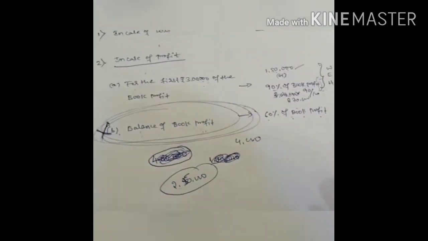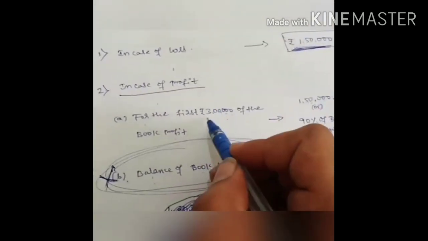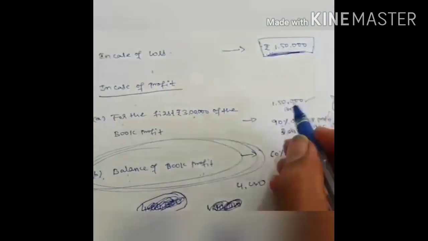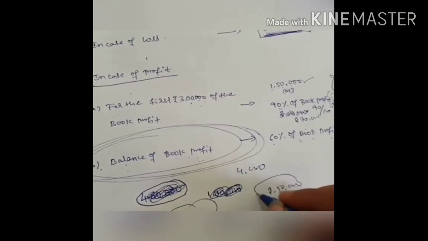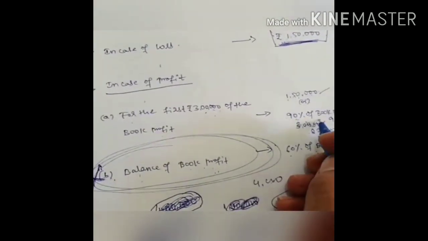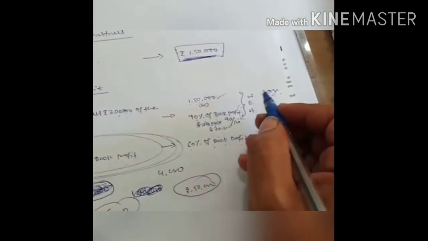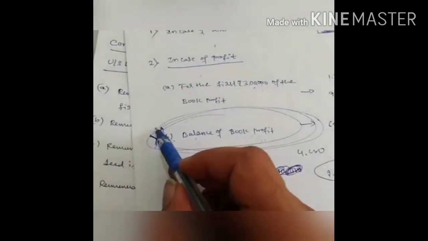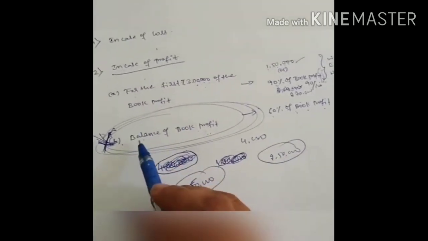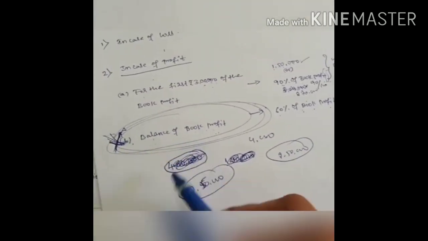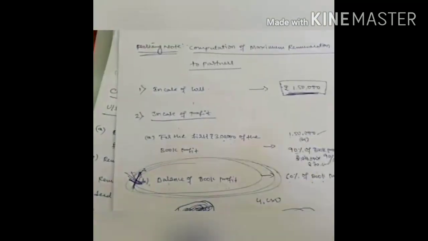In case the book profit of the company is less than 3 lakh, you have to calculate the first, less than 3 lakh, which is 1,50,000. Let's take an example: only 2,50,000 is the book profit I earn. So write 90% into 2,50,000. Whichever is high, that amount you write here. The balance amount will not apply, because my book profit is not more than 3 lakh. It comes only when it exceeds 3 lakh. Okay, this is how we calculate the maximum remuneration allowed.